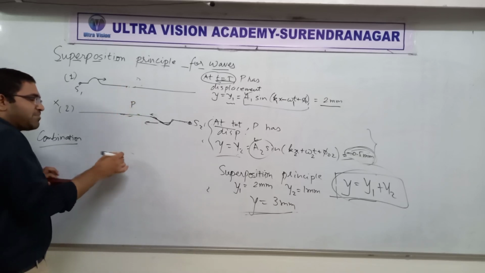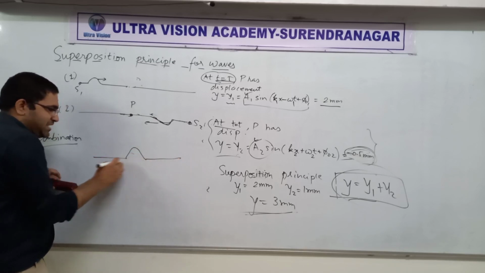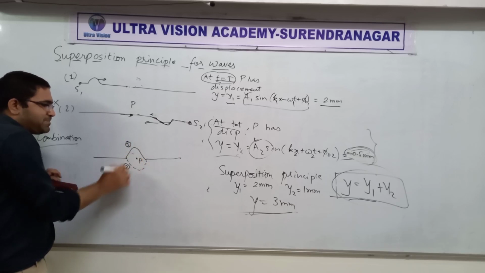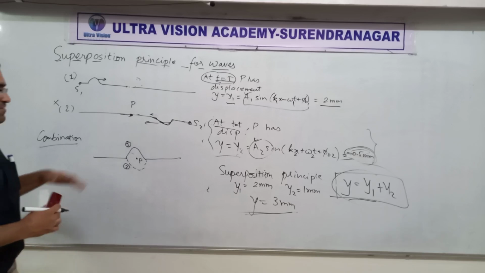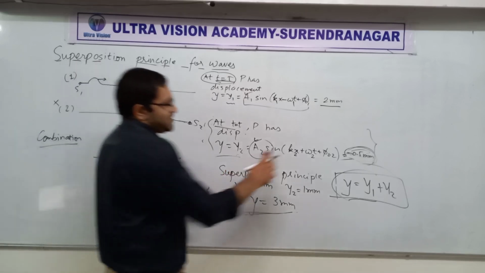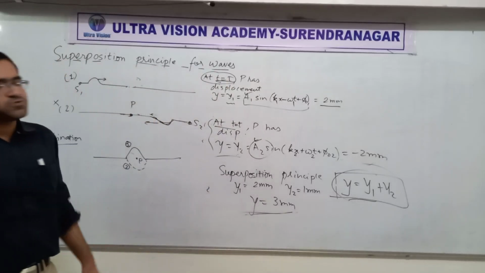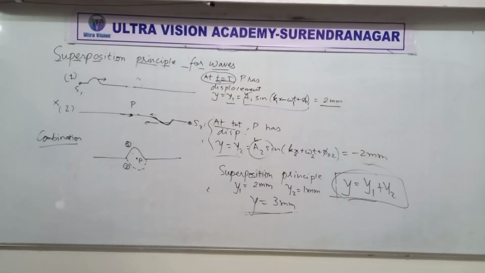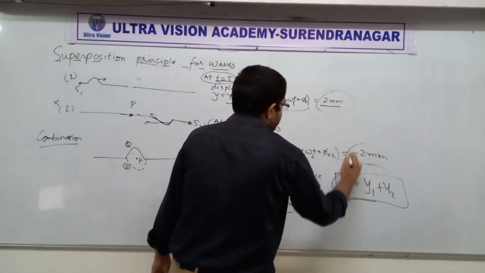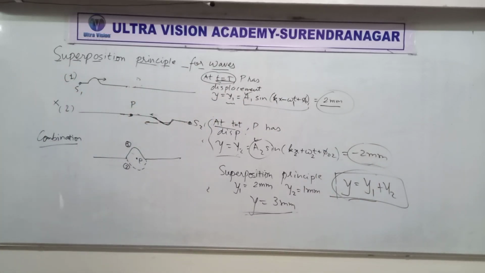When both the waves come at the point P, this is wave number 1, this is wave number 2, and here is the point P. What will happen? Will point P go upwards or downwards? If you think of numbers, one gives 2 mm, the other gives minus 2 mm. Then what do you think will happen to the point P? What do you think?